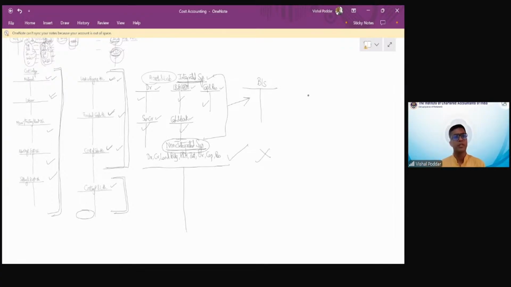So this is the difference between integrated and non-integrated, where you will find that on the left-hand side, both series of accounts are the same. Only on the right-hand side, either you have independently prepared asset and liabilities accounts, or you have one account for all assets and liabilities combined. This is the only difference between the integrated and the non-integrated system of accounting.